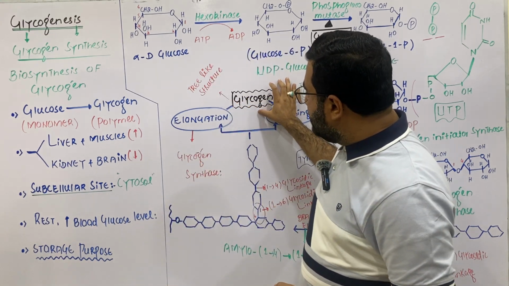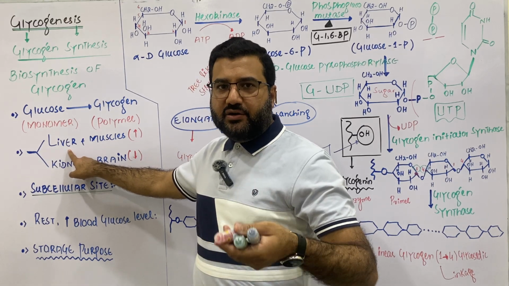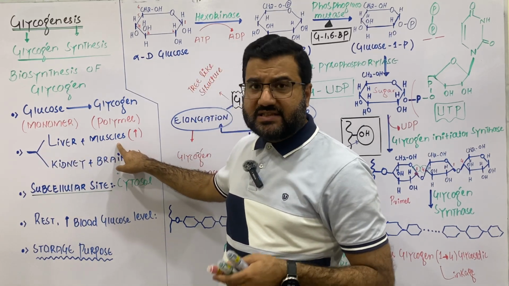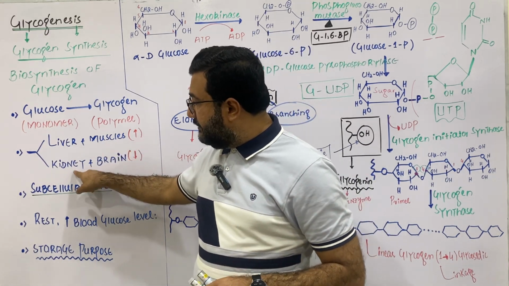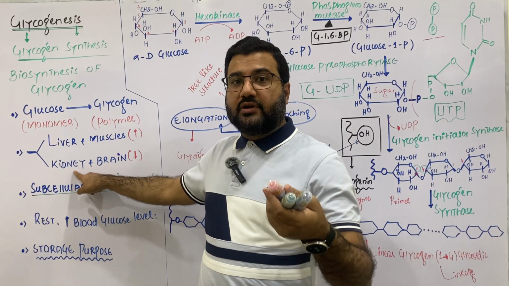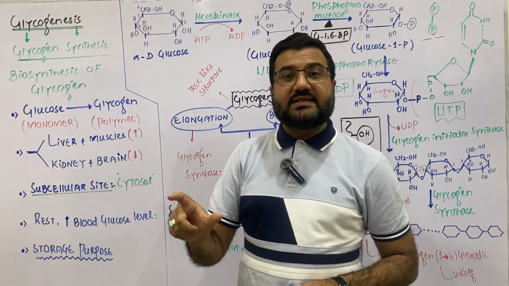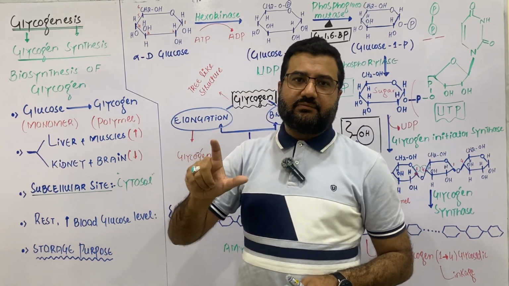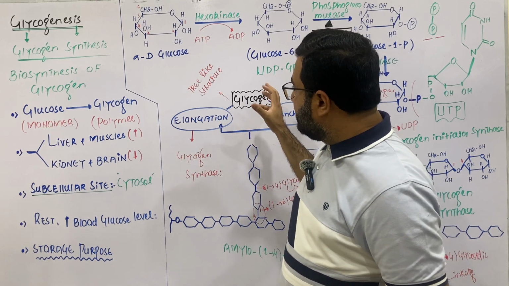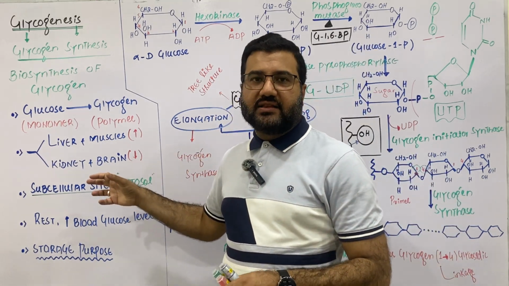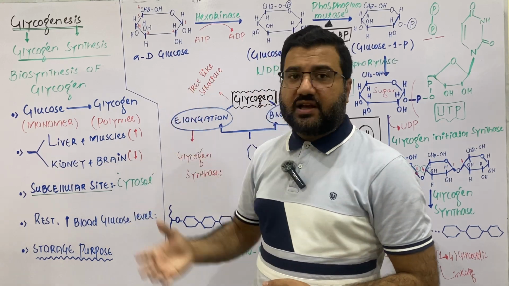Once this glycogen is created, it is then stored in the liver cells to maintain the normal blood glucose level. It is stored in the muscle cells to provide energy in case of intensive muscular exercise. It will be stored in the kidney cells again to give glucose in the condition of hypoglycemia, and it will be stored in the brain cells to provide energy when the person is suffering from a low blood glucose level. So, in this way, glycogen is a stored carbohydrate in the human body and in the body of most vertebrates. That was all about glycogenesis.